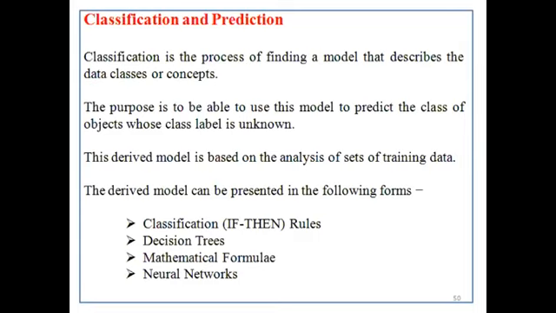I'll give an explanation about training data. This is really useful in data mining concepts. The derived model can be presented in the following forms. The first one is classification, which we can call if-then rules. The second one is decision trees. One of the major topics in data mining is decision trees. The third one is mathematical formula. The fourth one is neural networks.